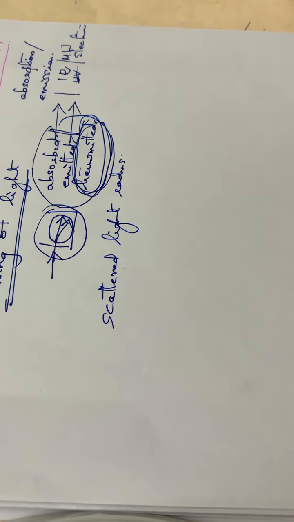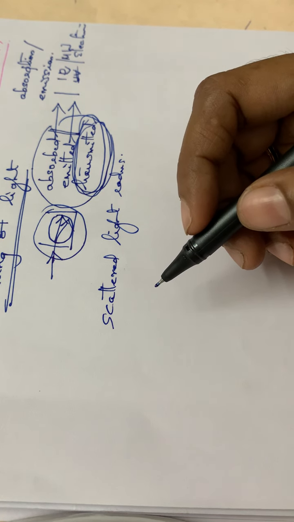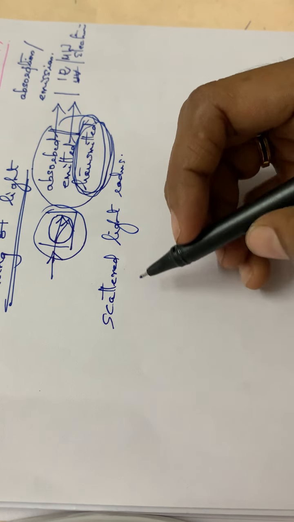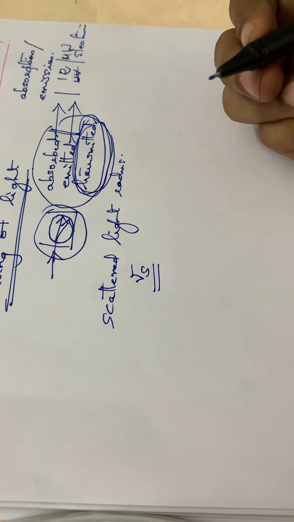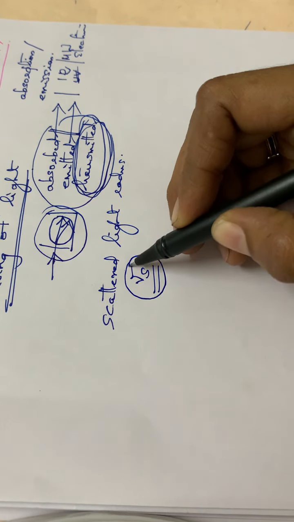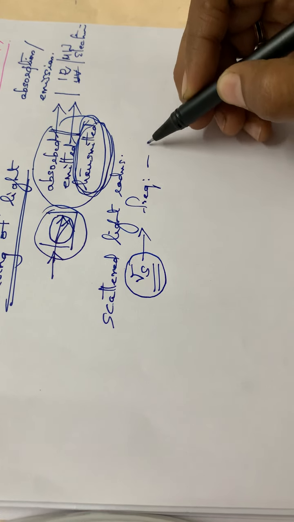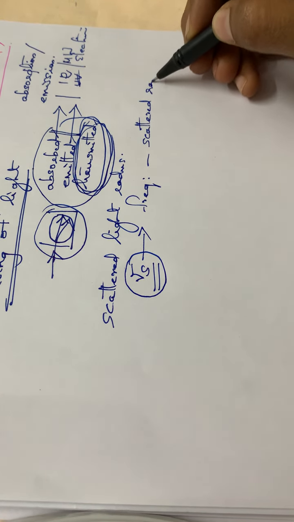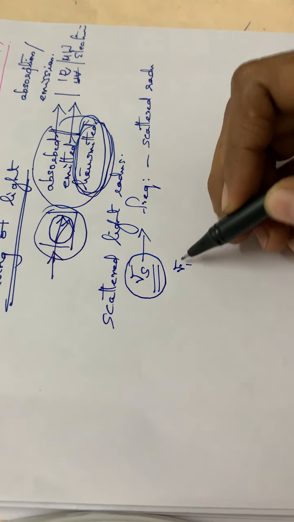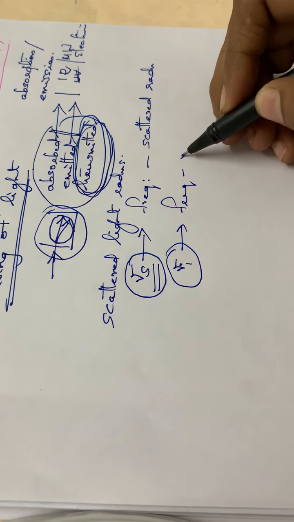While scattering occurs, let the frequency of the scattered radiation be nu s, and let nu I be the frequency of the incident radiation.